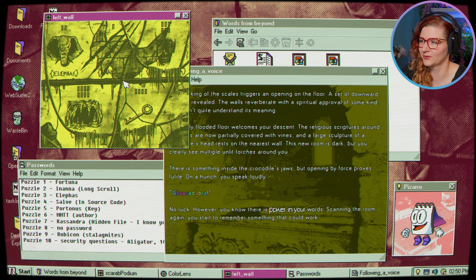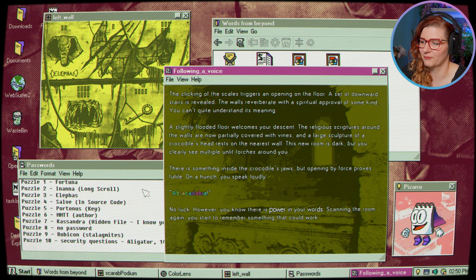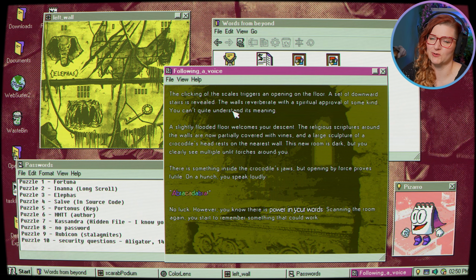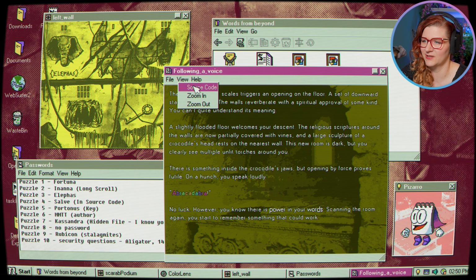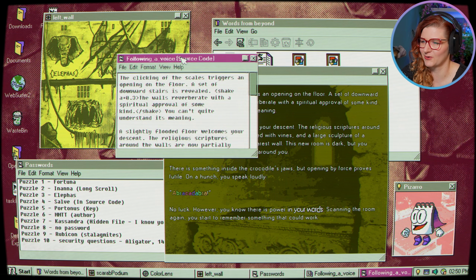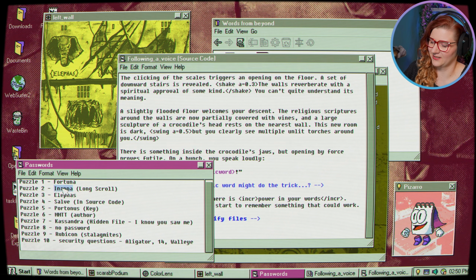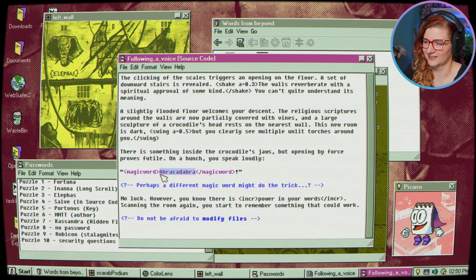Obviously there's something going on here, but if we go back to the previous passwords, the Inanna one from the long scroll. I'm pretty sure that was what we used to light up the torch we had with us in the cave. So maybe that's all we need. Maybe we're not combining the words in some weird ways. We just reuse the torch magic.